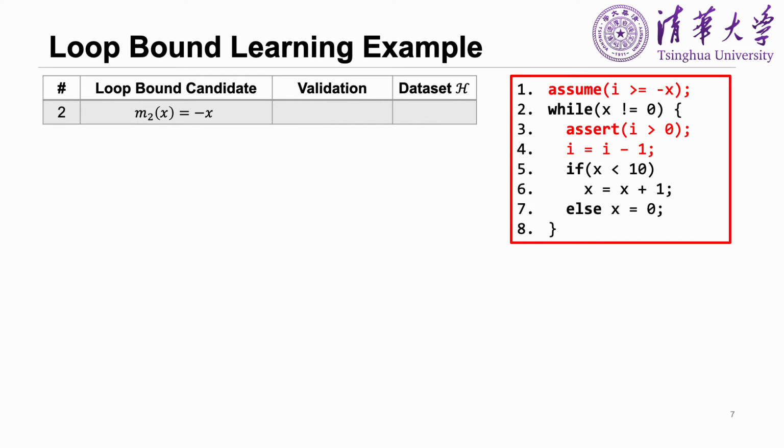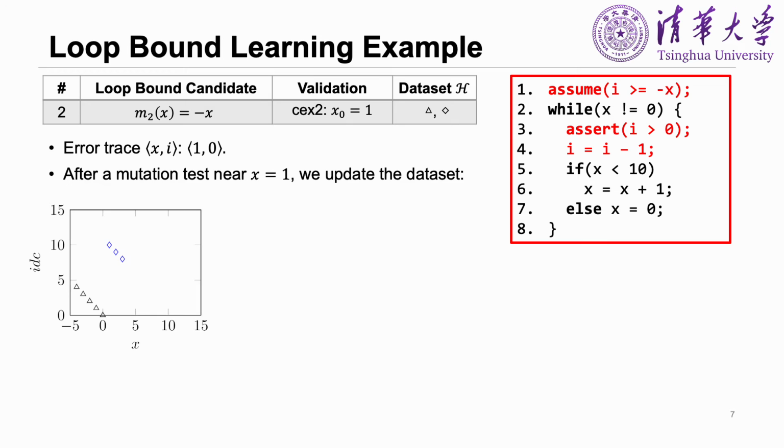Let's continue our loop-bound learning and termination analysis. Now the bound candidate is m equals -x. As in the first round, we generate the validation program in the red box. Actually, the bound candidate is still invalid. We can get an error trace from the safety property checker, which starts from the state x equals 1 and the validation counter i equals 0. The error trace violates the assertion immediately the first time entering the loop iteration.